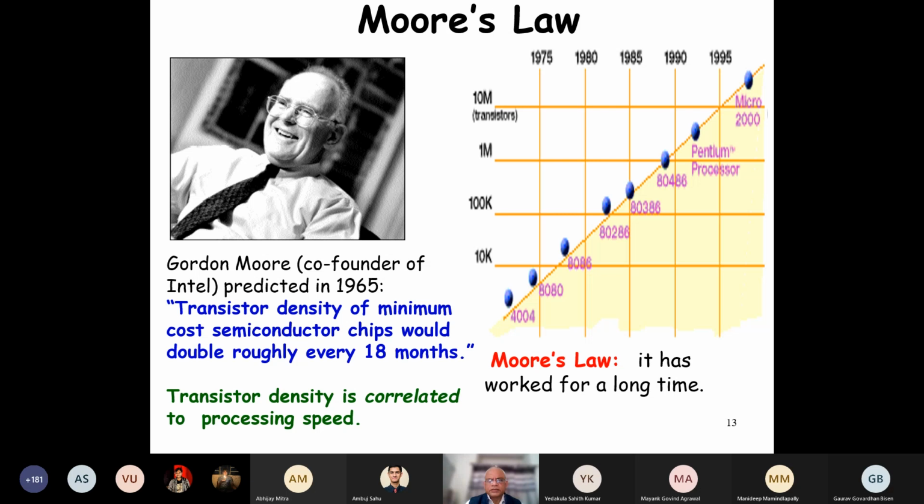If we have more transistors, we can allow higher bit processing, like my processor can be a 64-bit processor or 128-bit processor. Assuming that you have a 64-bit processor and you're given more transistors, what will you do? Make it 128. Then we can do parallel processing.